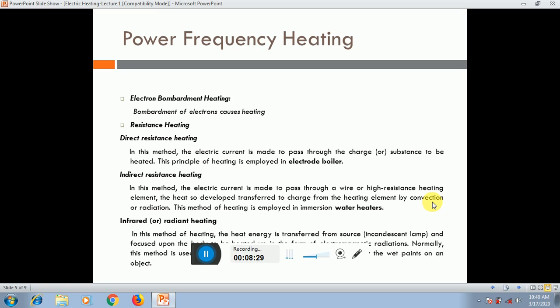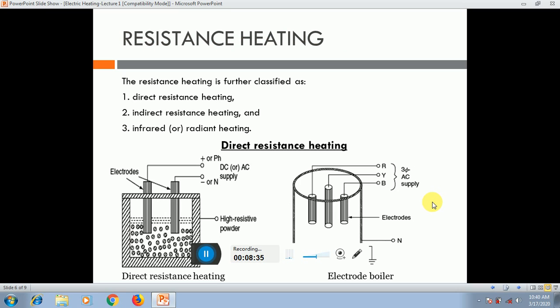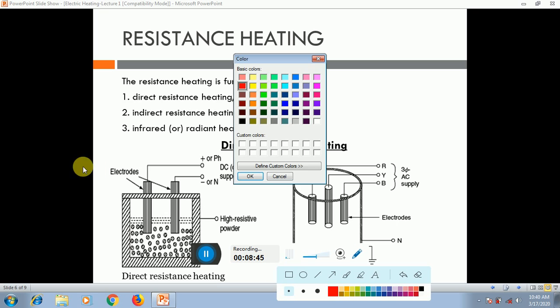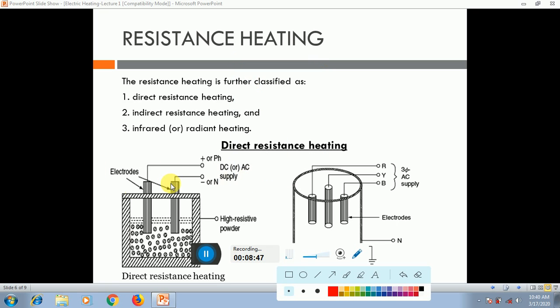Now we can also study these three methods in detail. The first one is the direct resistance heating. So you can see here the direct resistance method.